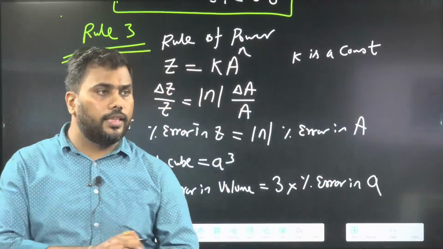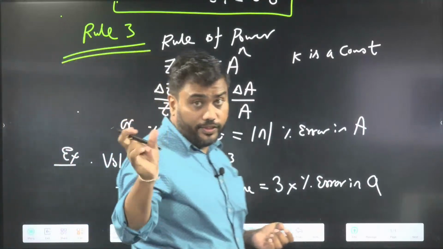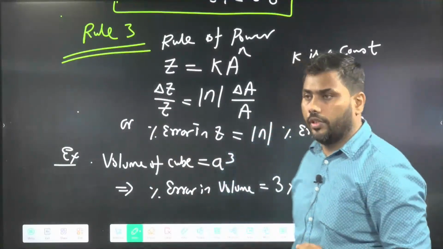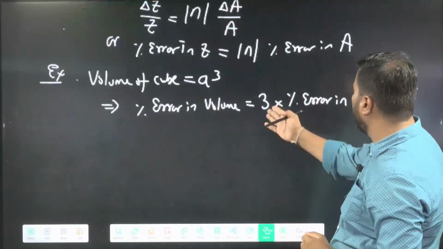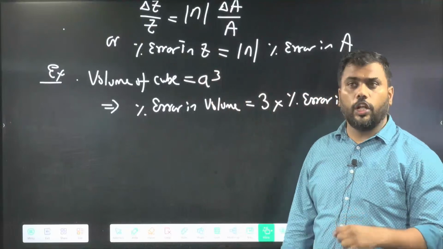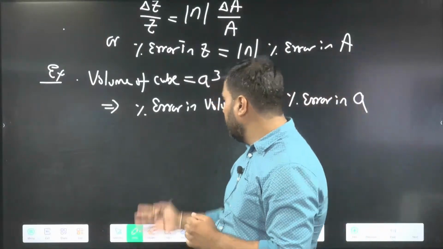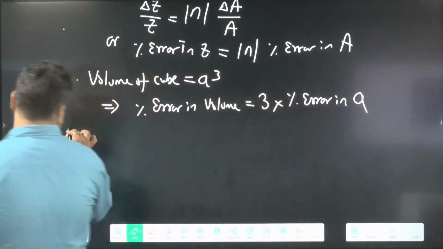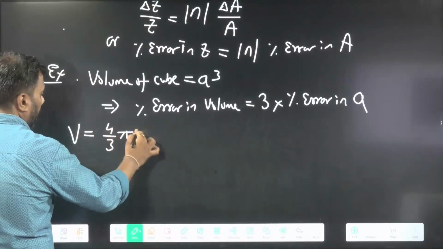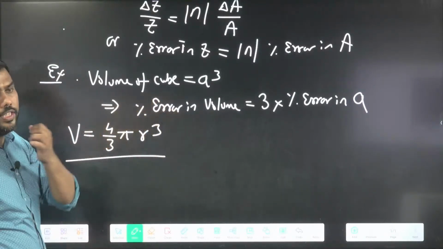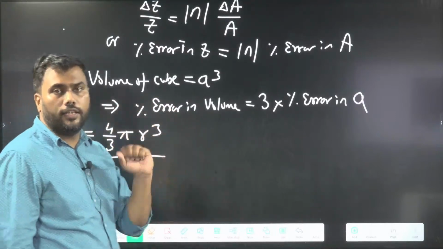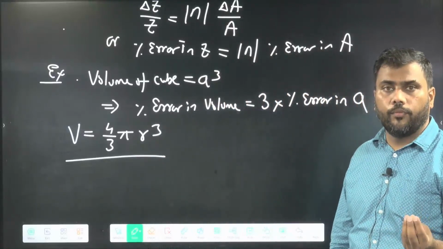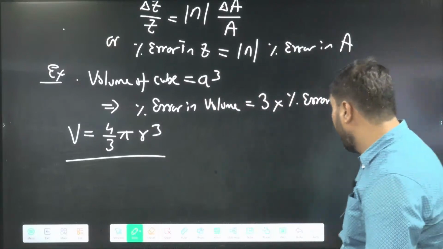Everyone, are we able to understand what is the rule of power? Whenever I have a physical quantity which is dependent on power of another physical quantity, we will just multiply the power with relative error. There are many examples in which power is required. One example is this volume of cube. Volume of sphere is 4 by 3 pi r cube. In this also the same kind of relation will be there. 3 times percentage error in radius will be percentage error in volume. Okay, so whenever you have power, use this power rule.